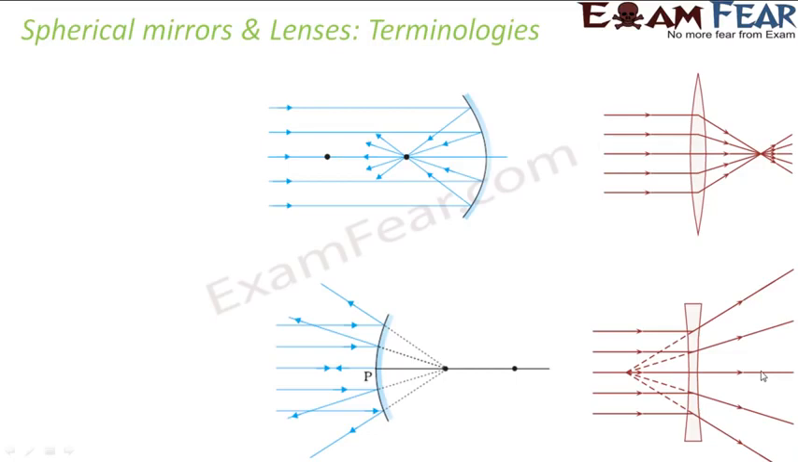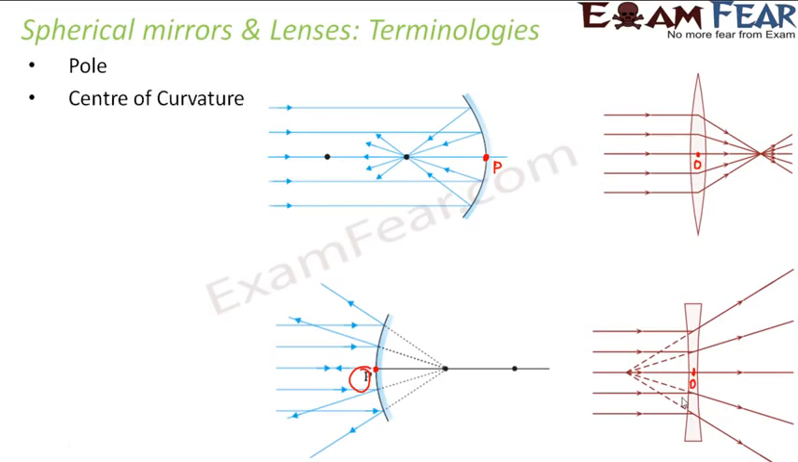Okay, so moving ahead, now we will talk about the terminologies which are related to spherical mirrors and lenses. The first one is the pole. Pole is basically the central point of a mirror. So this point here is the pole. Now in the case of lenses, we do not really talk about a pole. Instead we talk about the optical center. Basically the central point of a lens is the optical center, and it exists for both convex and concave lenses.